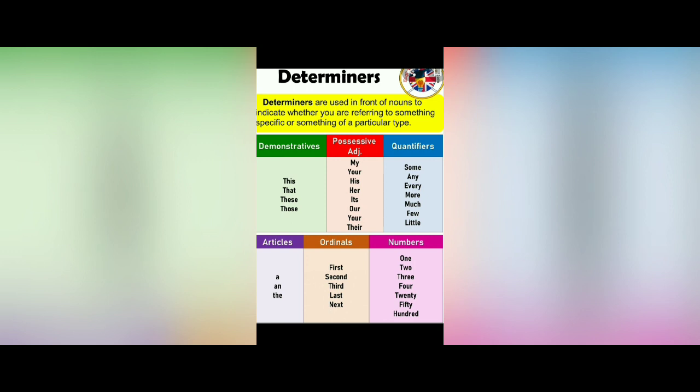Okay, now let's see demonstrative. So what is demonstrative? If I keep an object here and I show you the object and I tell you something about the object, so that object I'm demonstrating to you, I'm showing you, and then I'm explaining about that object. So that is the demonstration method.